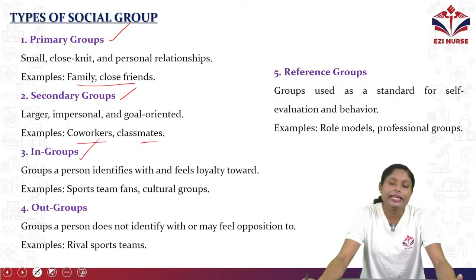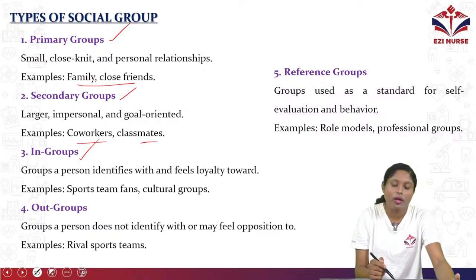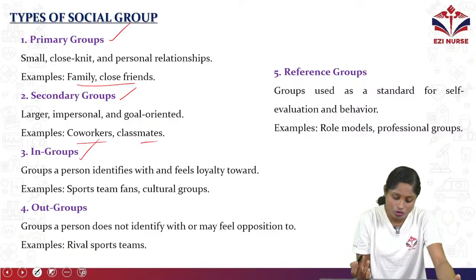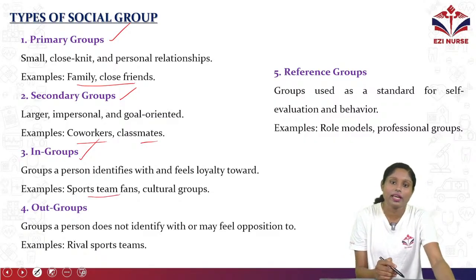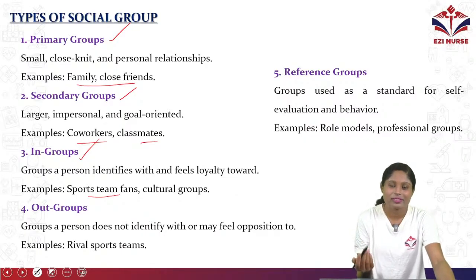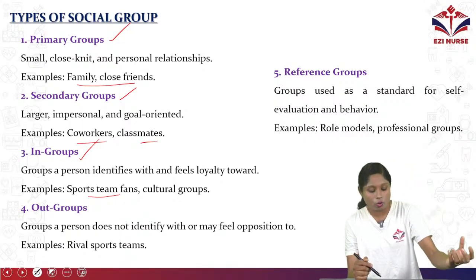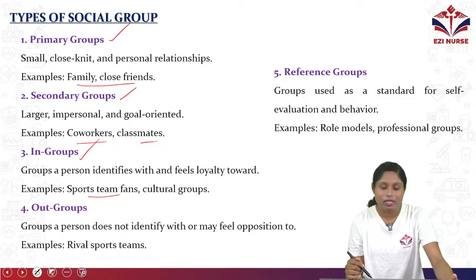Next one is in-group. So what is an in-group? A group a person identifies with and feels loyalty towards. So they have a group of people towards whom they have loyalty. Examples are sports team fans and cultural groups, like the fans of Royal Challengers Bangalore, who are loyal people. So here it's an example of an in-group.